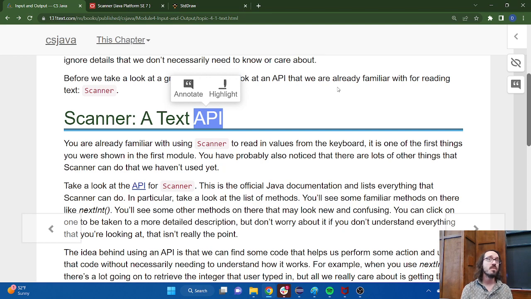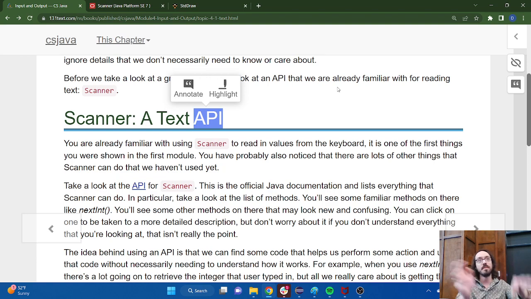So the reason why it's so important to talk about APIs, the reason why I want you to think about these things and learn how to use them, consider that there are lots of things that our programs are expected to have in common. One thing that I expect lots of computer programs to want to do, for example, is read input from the keyboard.